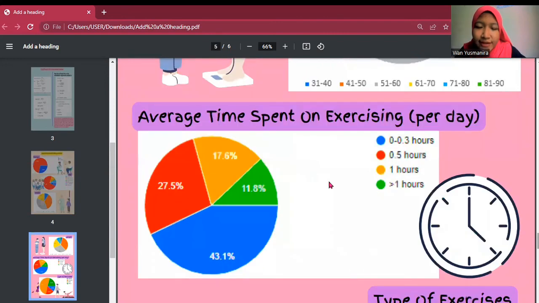Next is the average time spent on exercising per day by the respondents. Most of them spend 0 until 0.3 hours to exercise, while the least of them spend more than 1 hour to exercise.